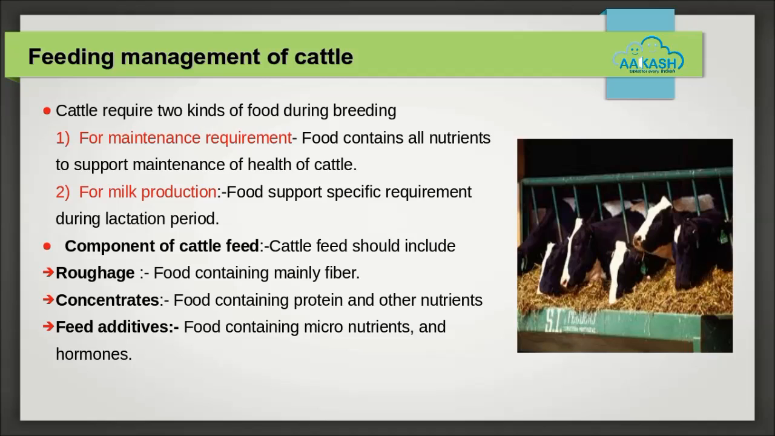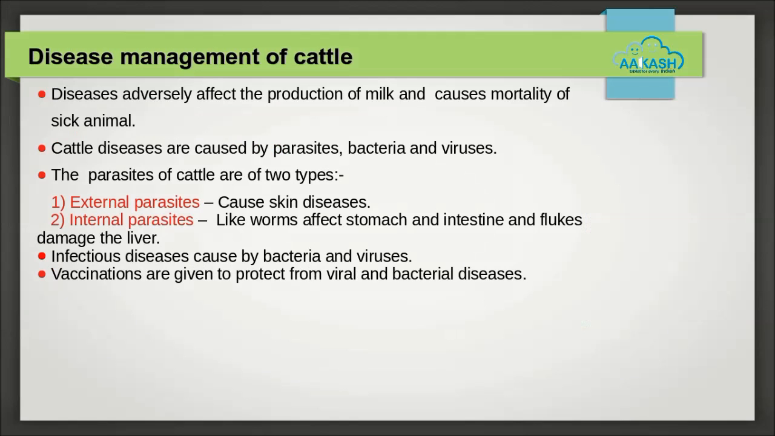Components of cattle feed. Cattle feed should include 1. Roughage, 2. Concentrates, and 3. Feed additives. Disease management of cattle. Healthy animals always feed regularly and have a normal posture. Diseases adversely affect the production of milk and cause mortality of sick animals.